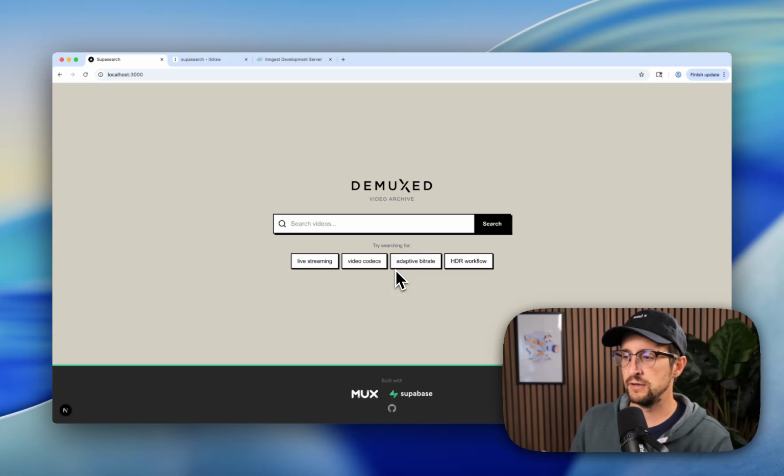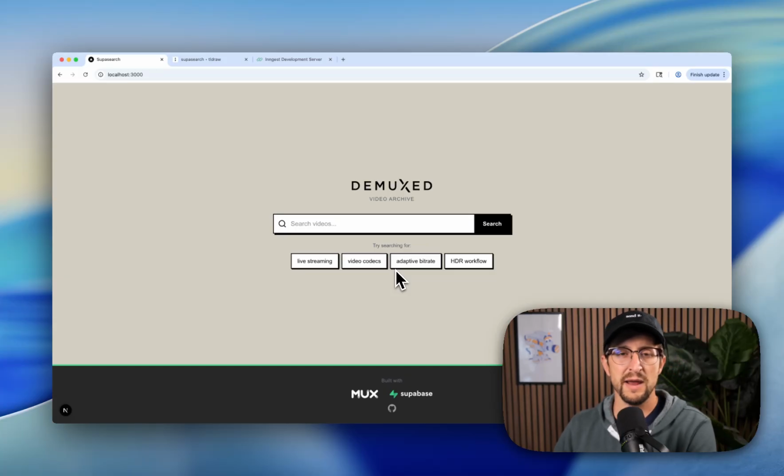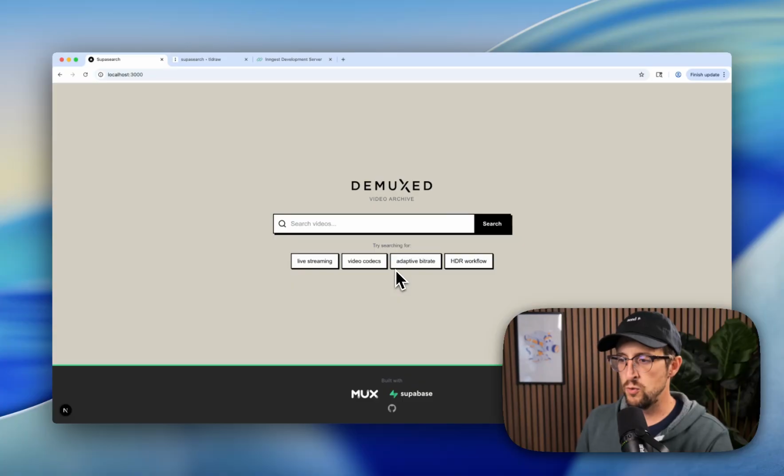And so we have an example repo here we're calling SupaSearch, which is our solution example for combining Mux video with a Supabase powered backend for the function handling and the database to be able to offer semantic searching for your Mux videos. So we're using here the Demuxed Video Archive. Demuxed is a conference about video tech and has tons of video technical talks, years of videos that we can search through here.